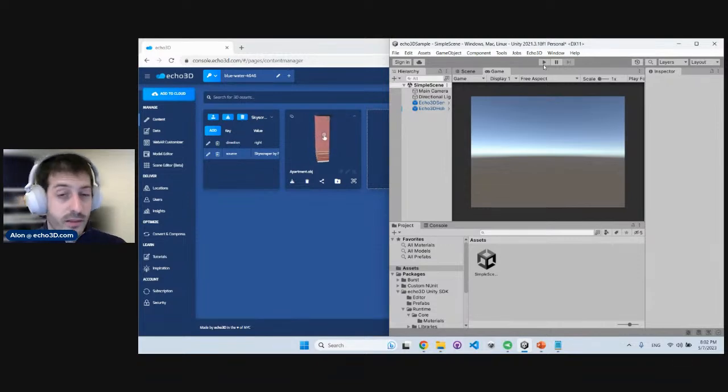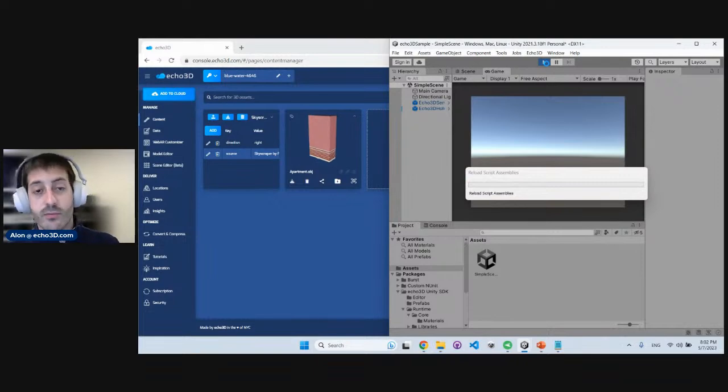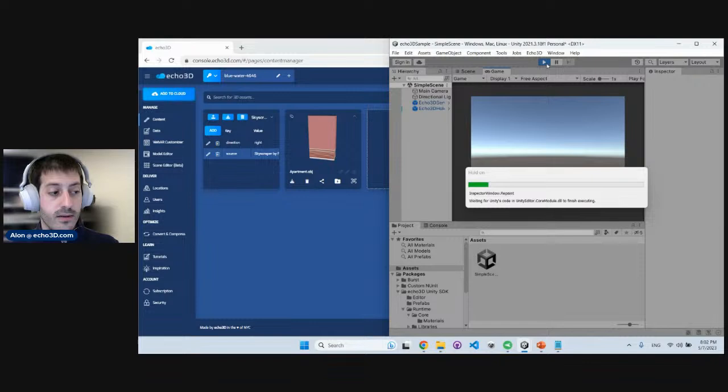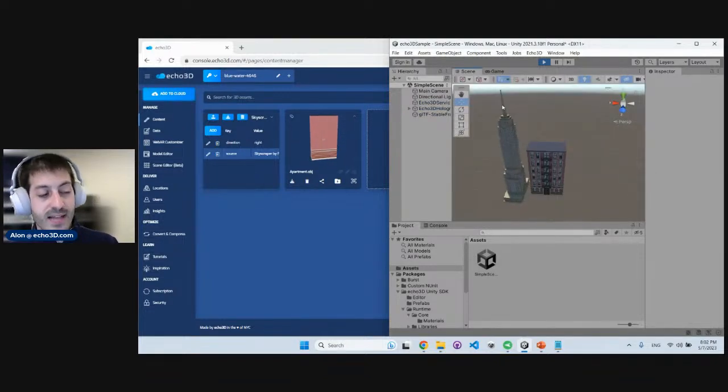Your assets are not really there, and they only materialize in runtime, which is a really great and powerful tool. If I press play again, everything will be reinstantiated. The scene will be recreated in Unity. But you'll also see that the scene is recreated exactly as we left it, right? Suddenly the building is rotating. It's 10 feet away from the other building. That's because our content management system is a stateful content management system. It remembers the state of the application, and it's able to recreate that super easily.